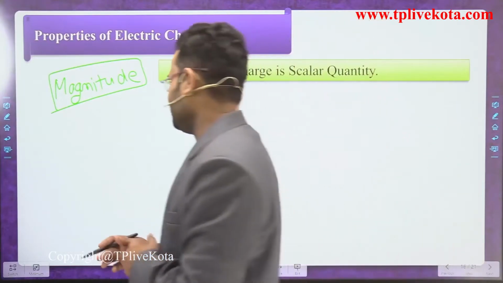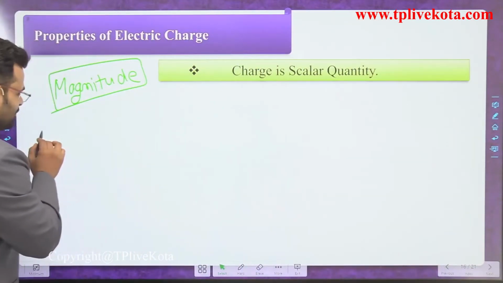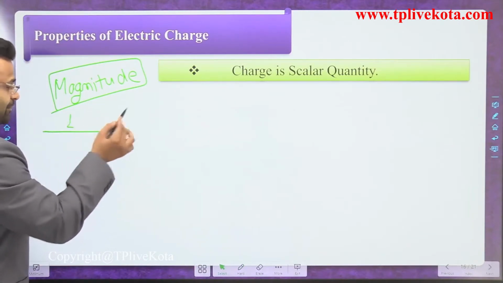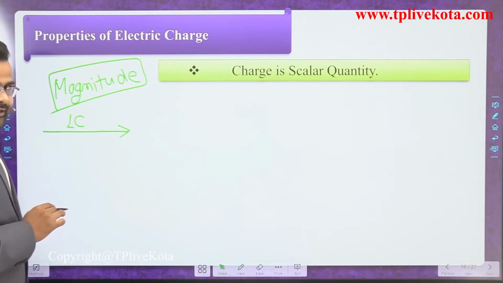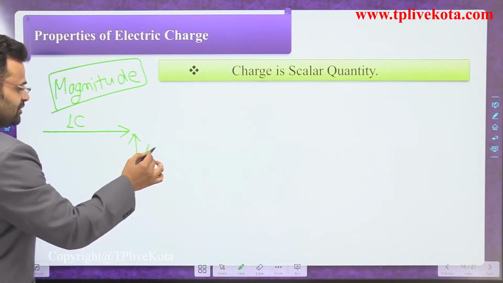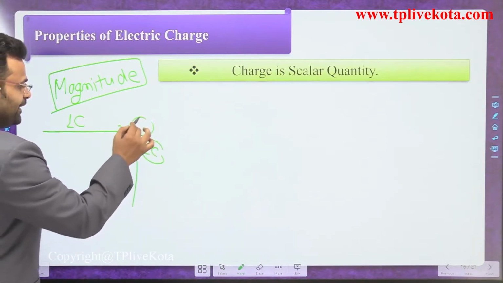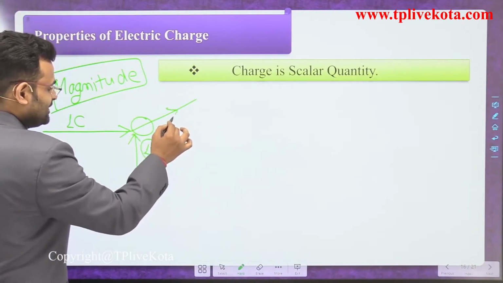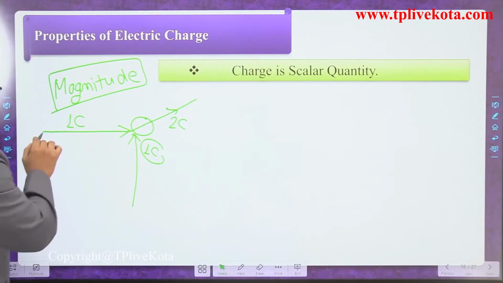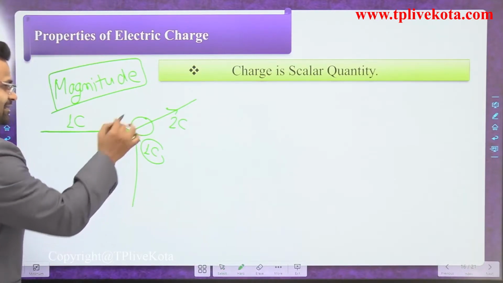So what happens here? Let's suppose 1 coulomb of charge, which is the unit of charge, is coming from one direction, and another 1 coulomb of charge is coming from another direction. Then at that point the total will be 2 coulomb of charge.